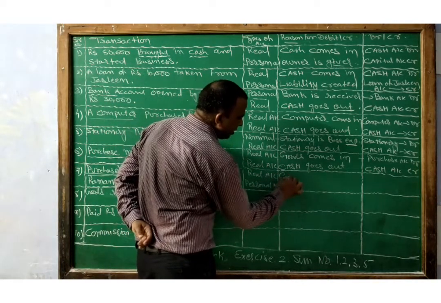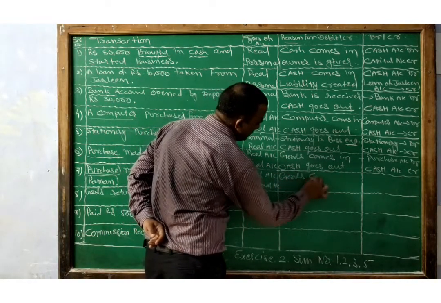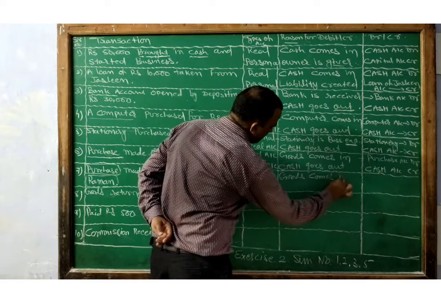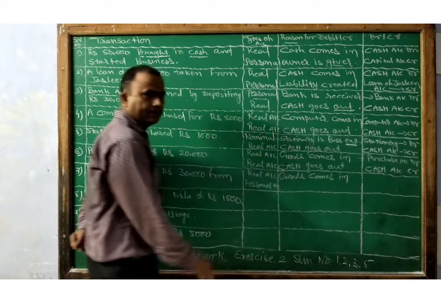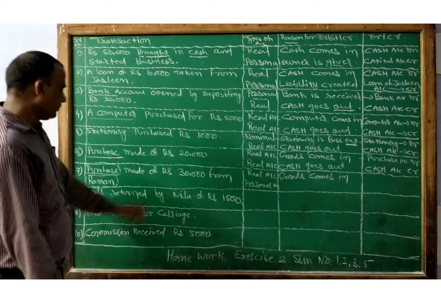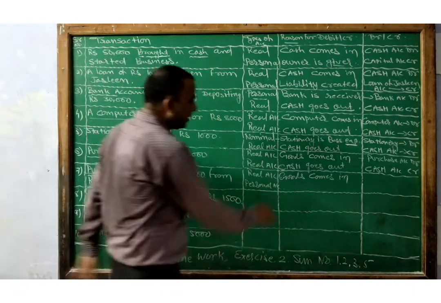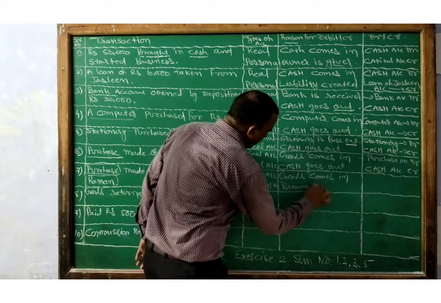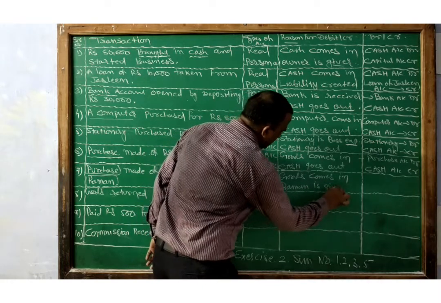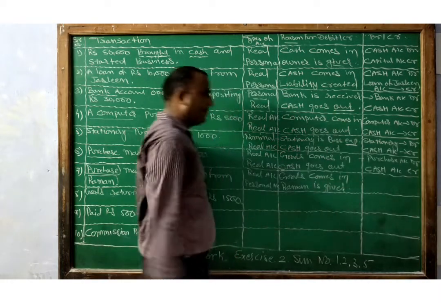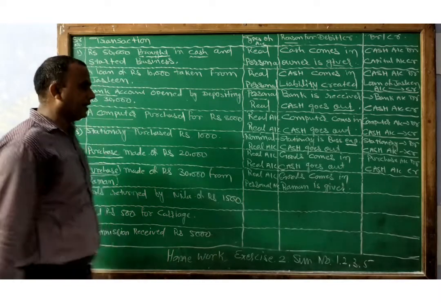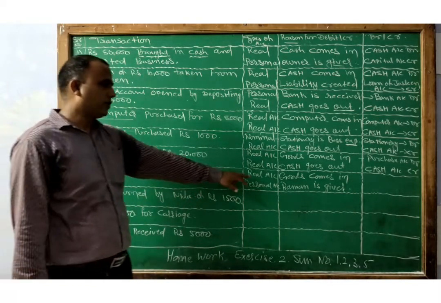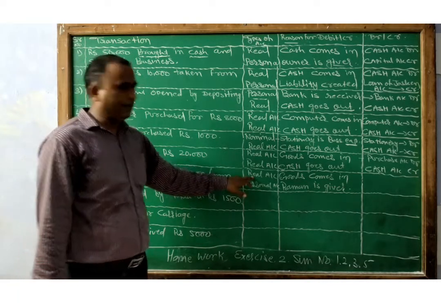When we purchase goods on credit, goods comes in our business. So here we record goods comes in, and Raman is giver. Second effect, Raman is giver. Apply the rule of debit and credit. Like for the real account, whatever comes in, debited.